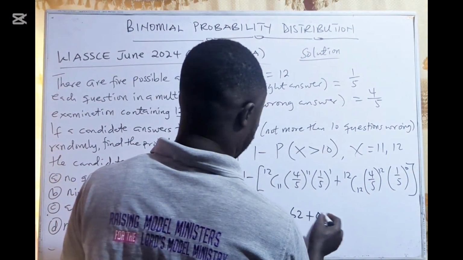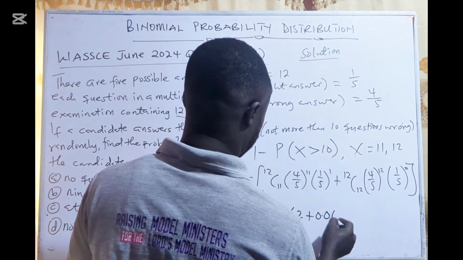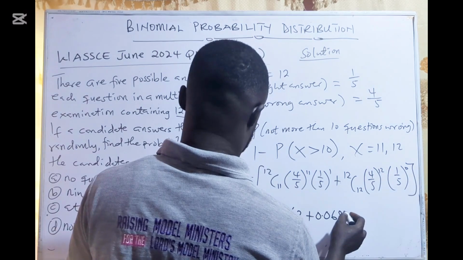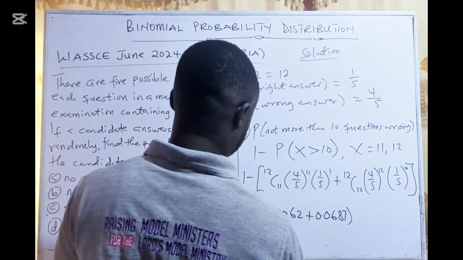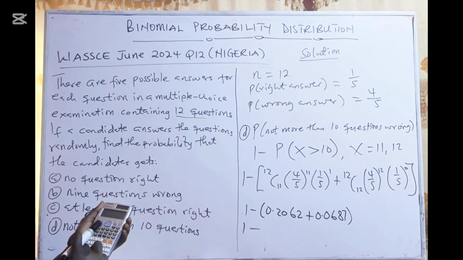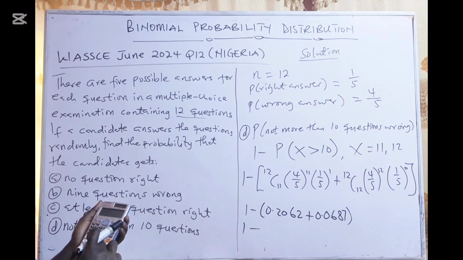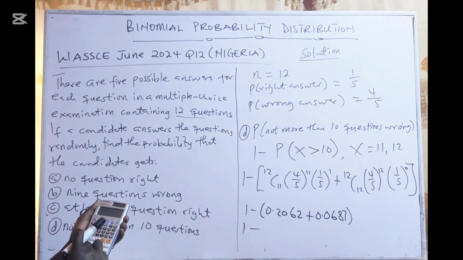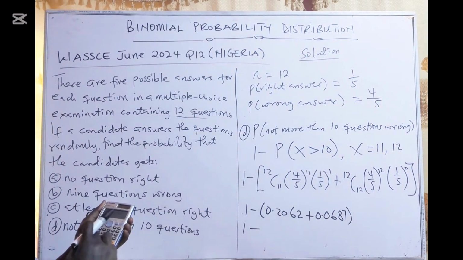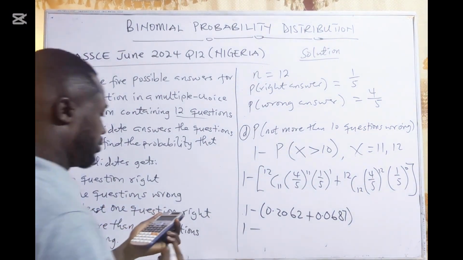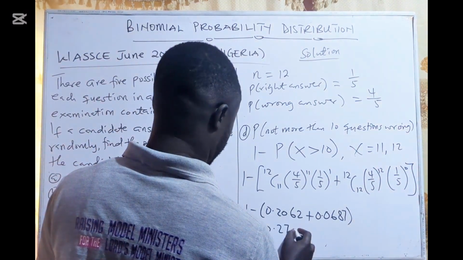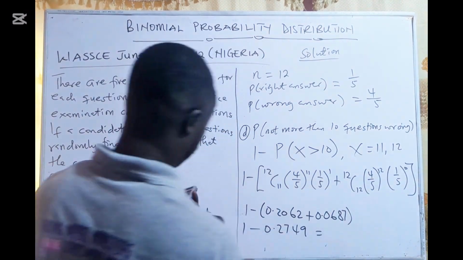That will give us 0.0687. So that is 1 minus, let me add the 2, 0.2062 plus 0.0687, which is 0.2749.